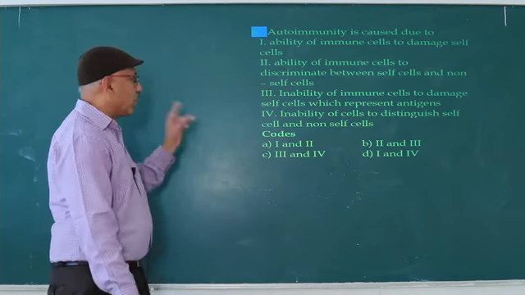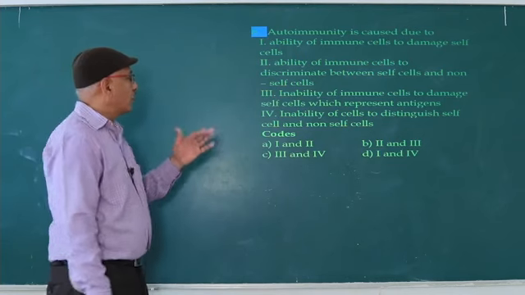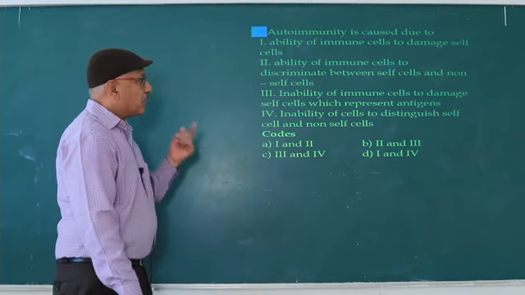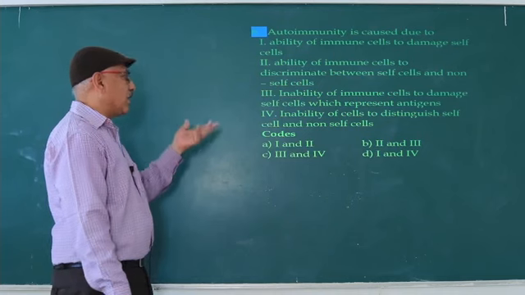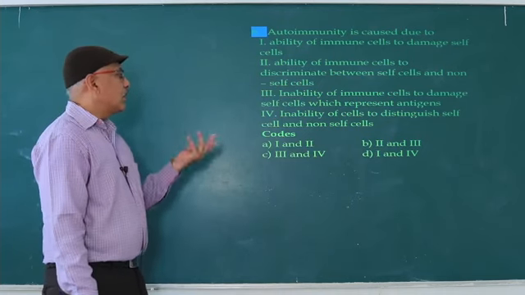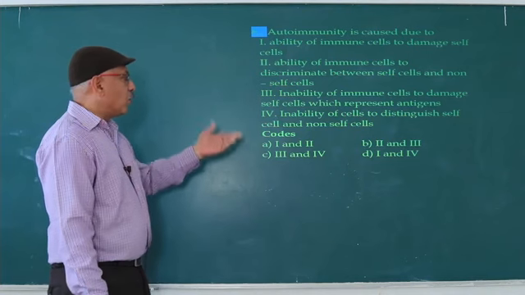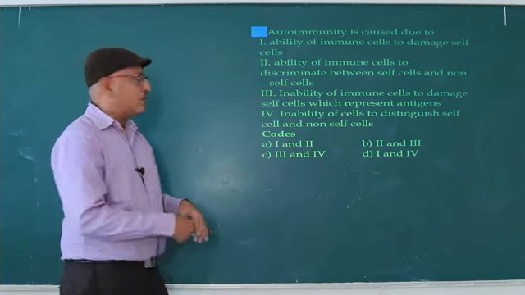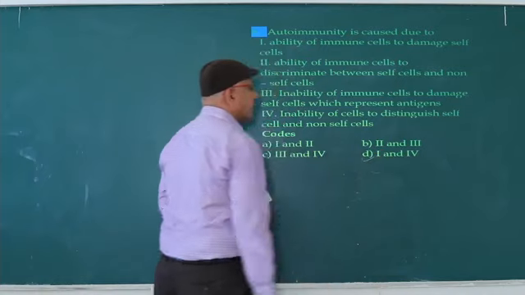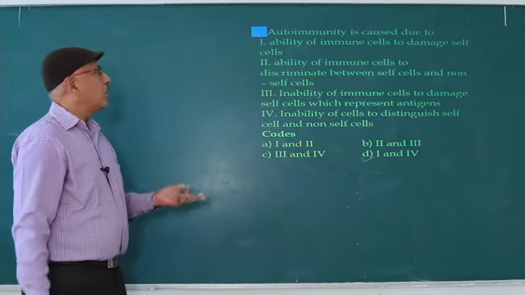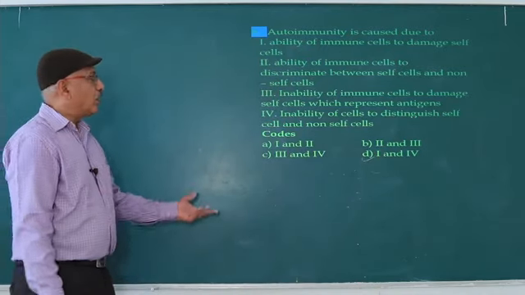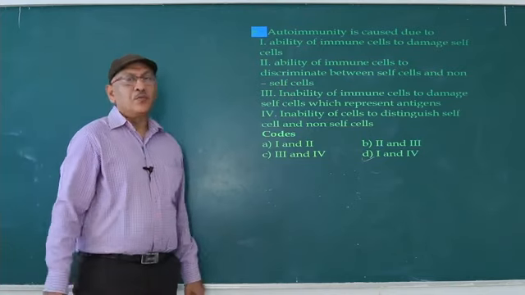This statement is also not correct. Fourth, inability of cells to distinguish self and non-self. That is also correct, because they consider their own cells as non-self. So the answer is D, 1 and 4 correct. Autoimmunity.